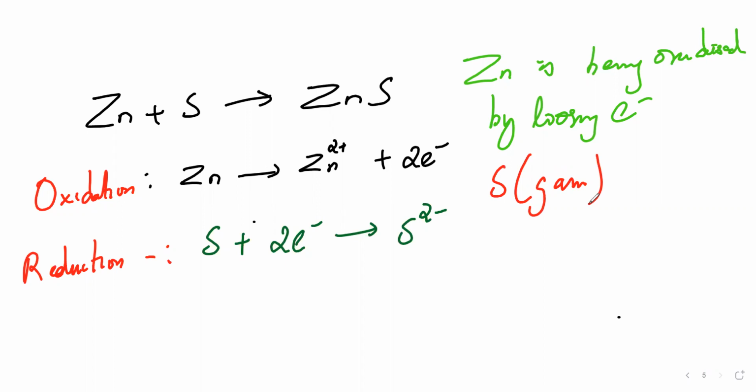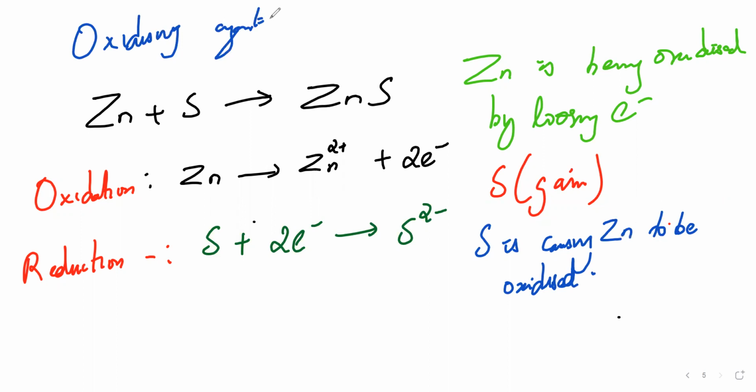Or else I can say that sulfur is causing the zinc to be oxidized. Sulfur is gaining the electrons, or sulfur is causing the zinc to be oxidized. I'll write down that also. Sulfur is causing the zinc to be oxidized. So the question I asked is, what is oxidizing agent?